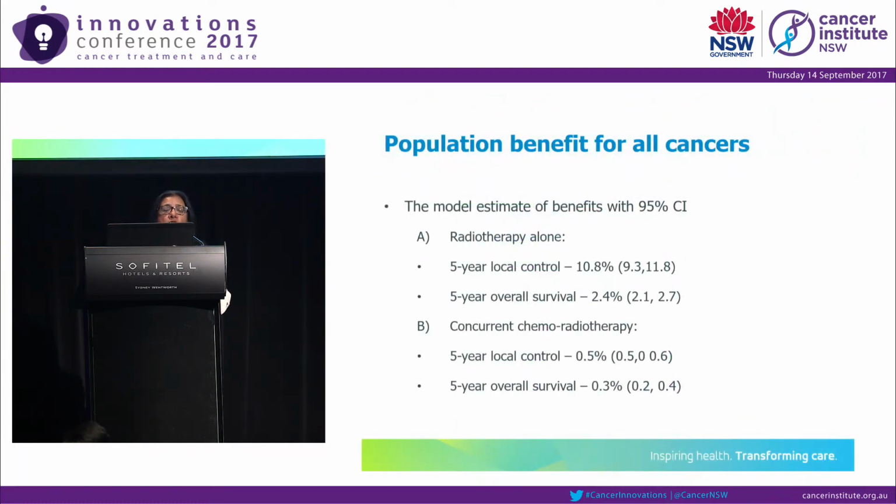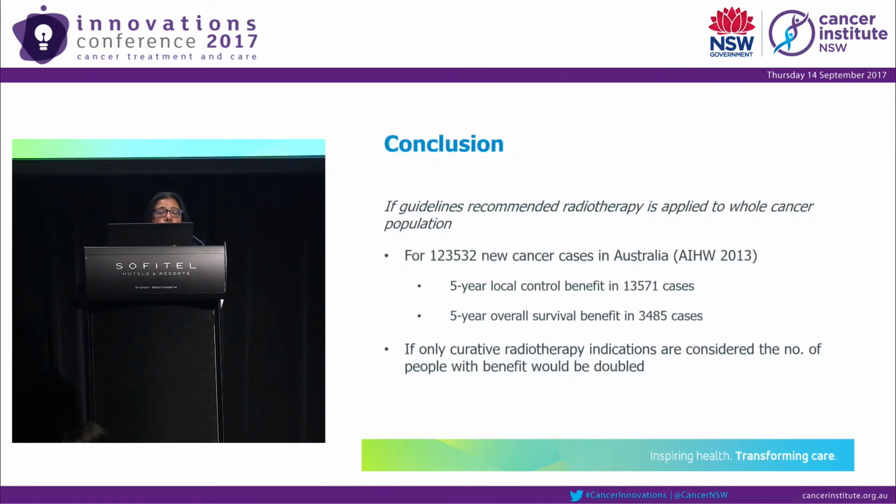Overall, in the population, radiotherapy alone produces a 5-year local control benefit of 10.8%, and the 95% confidence interval, as I mentioned, has been calculated using multivariate probabilistic and deterministic sensitivity analysis. Concurrent chemotherapy produced just another 0.5% of benefit, for both local control and survival. What does this mean in general terms?